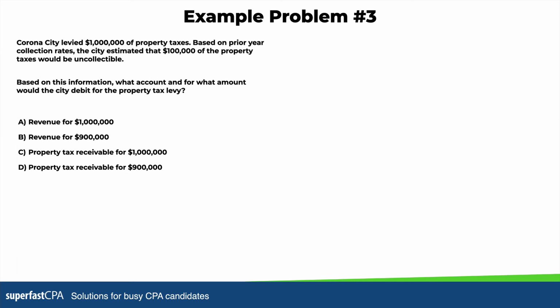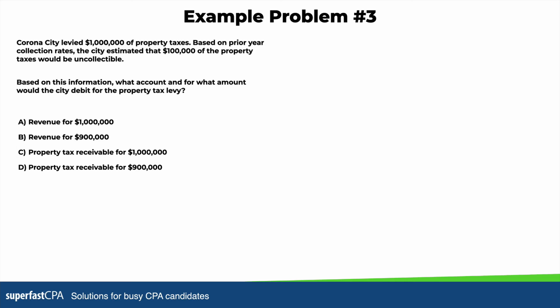Moving on to example problem 3. Corona City levied $1 million of property taxes. Based on prior year collection rates, the city estimated that $100,000 of the property taxes would be uncollectible. Based on this information, what account and for what amount would the city debit for the property tax levy?